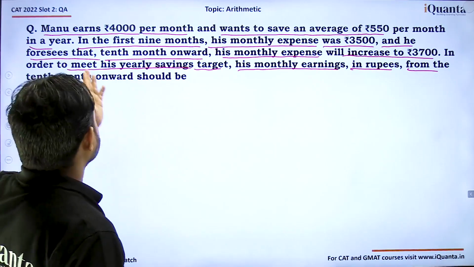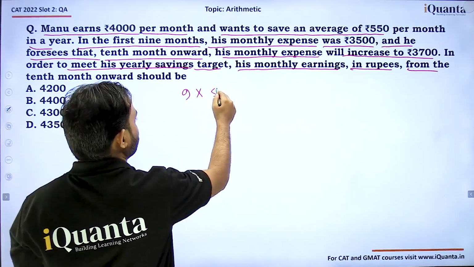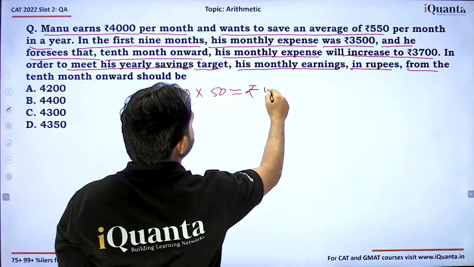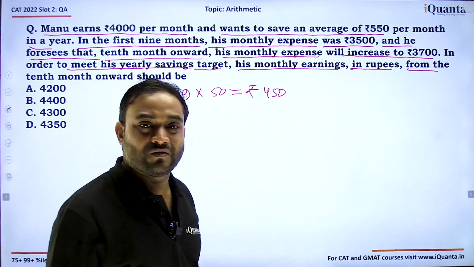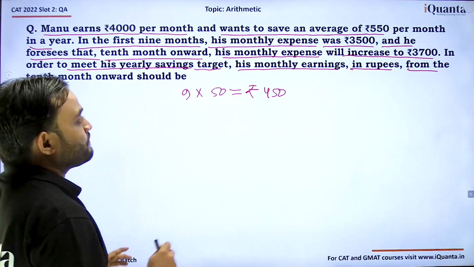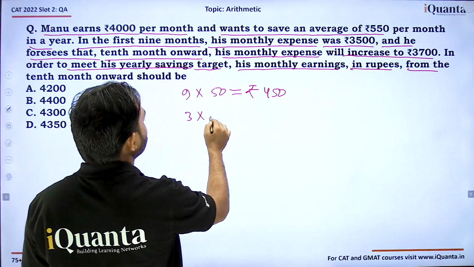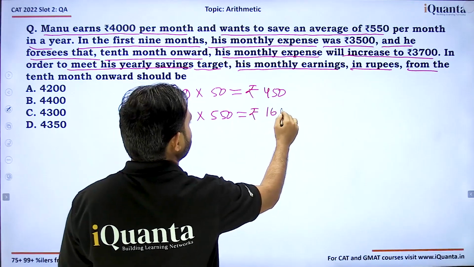So basically, for 9 months, we know that he has saved 50 rupees less each month. So he has saved 450 rupees less than the initial target. Now, for the last 3 months, he needs to save 3 into 550, which is equal to 1650 rupees.